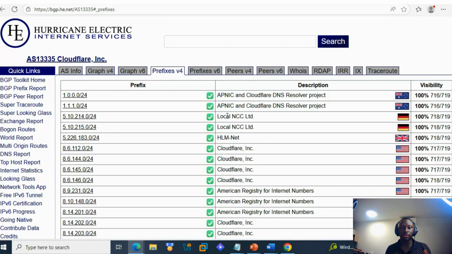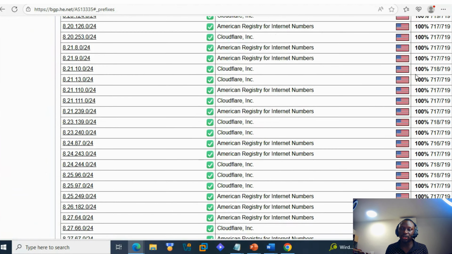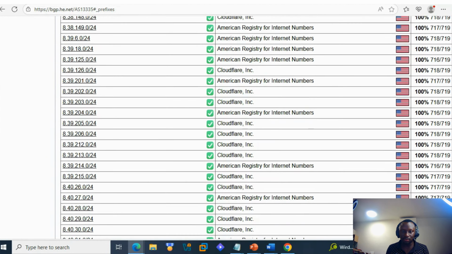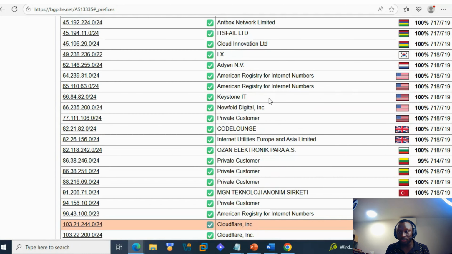environment, we detect some indicators. We see, for example, different IP addresses and domains. We see local. We see HLM, or the American registry, or anything else different from Cloudflare. That's alarming, or any of those mentioned here. Why? Because they are all somehow connected.